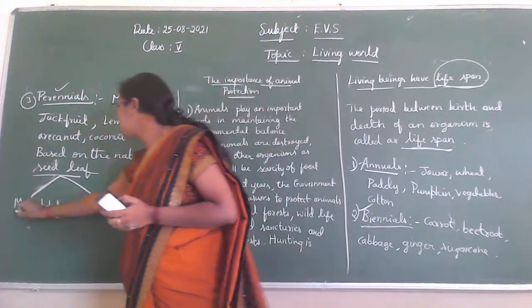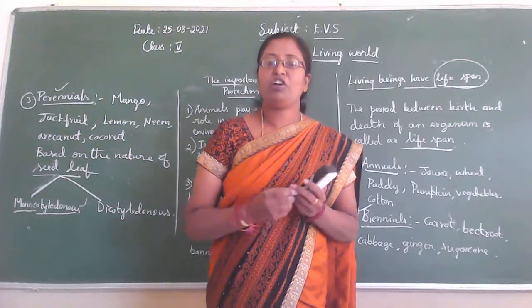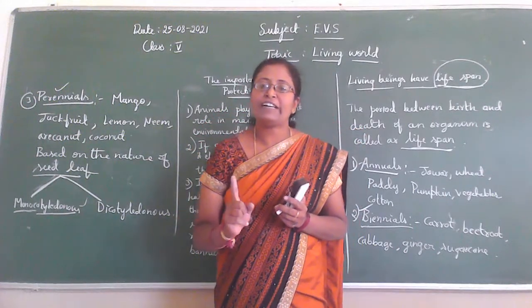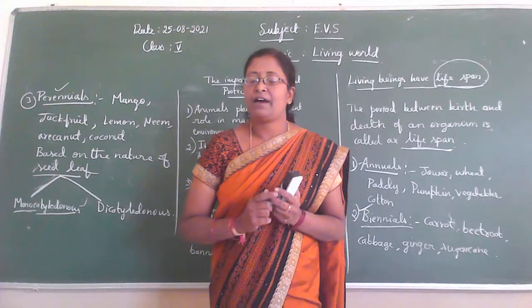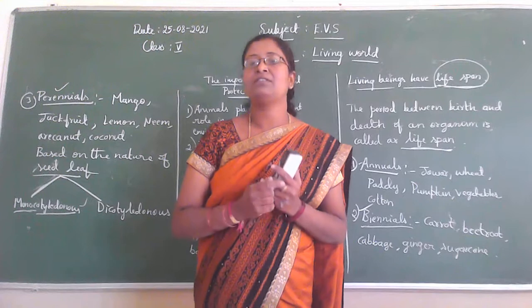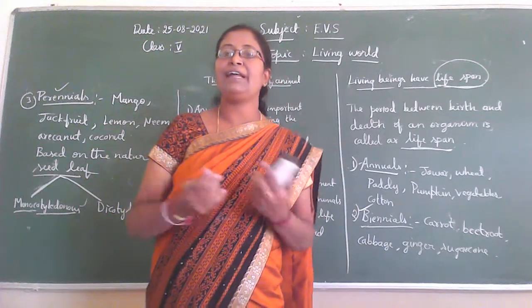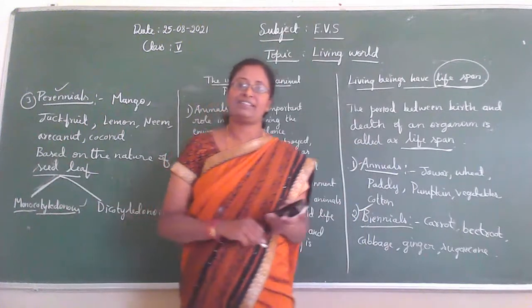Mono means one. Okay. So monocotyledonous plant seed has only one cotyledon or only one seed leaf. They are called monocotyledonous. For example, jowar, ragi, wheat, paddy, or the millets. So they come under the monocotyledonous.